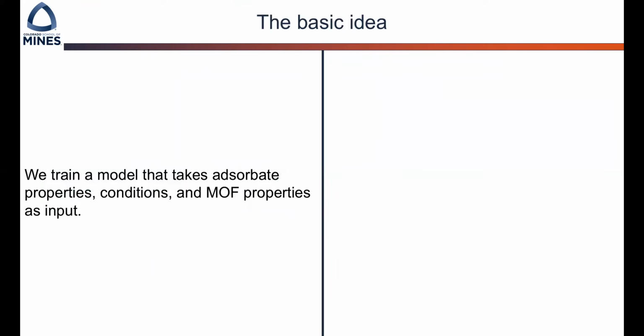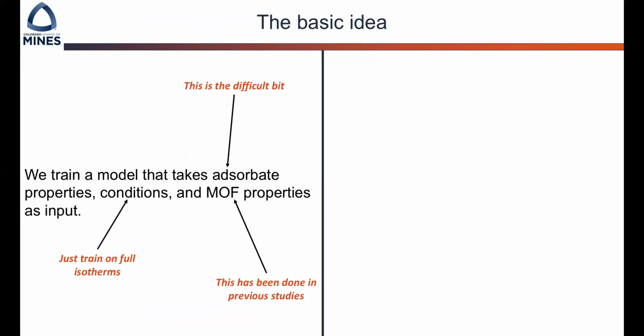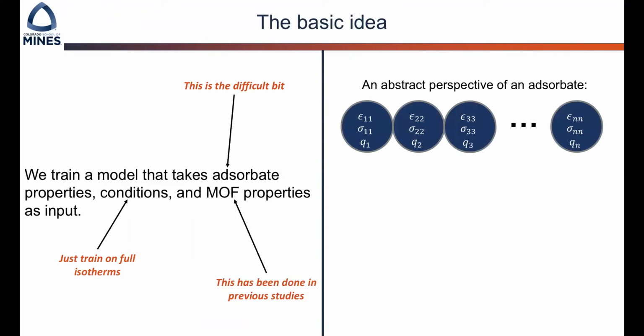So we train a model that takes adsorbate properties, conditions, and MOF properties as input. The difficult part is obtaining a model that can make accurate predictions for adsorbates that were not included during training. During simulations, each adsorbate atom has three parameters that dictate the energy of interaction with the framework atoms and other adsorbates. So we wondered if a neural network could learn well how loading changes with these three parameters.